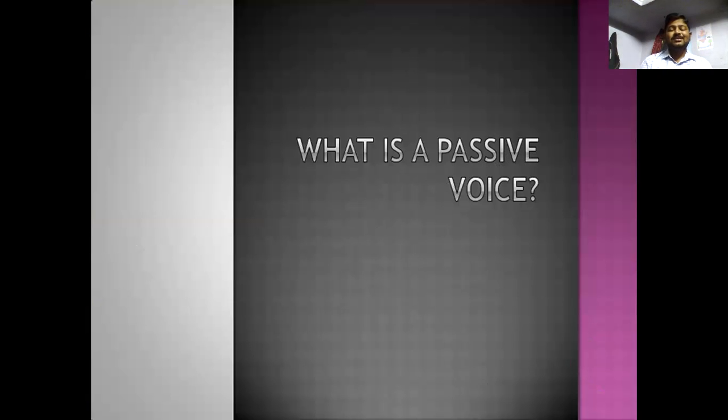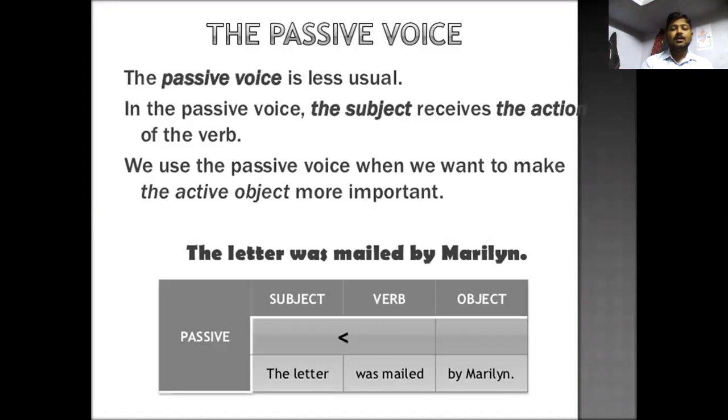What is the passive voice? The passive voice is less usual. In the passive voice, the subject receives the action of the verb. We use the passive voice when we want to make the active subject more important. So the letter was mailed by Merlin.